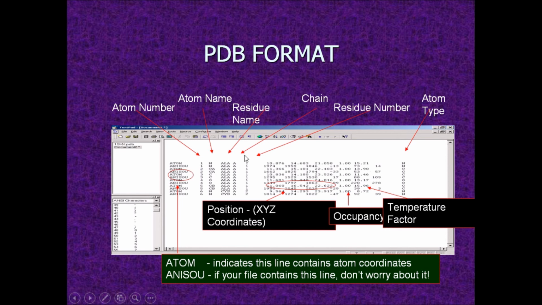Here you can see many fields given, like atom number, atom name, residue name, chain, residue number, and then at the end you have the atom type, and in between you have the XYZ coordinates for the structure, and occupancy and temperature factor values. If you check any PDB file, this is the part which exactly gives the structure of the protein. The file ends with the word END or TER.